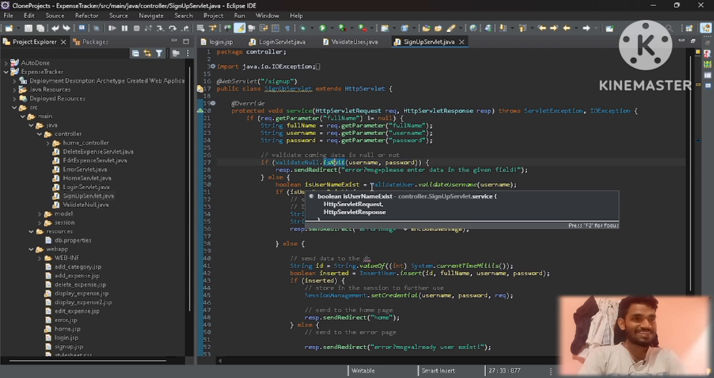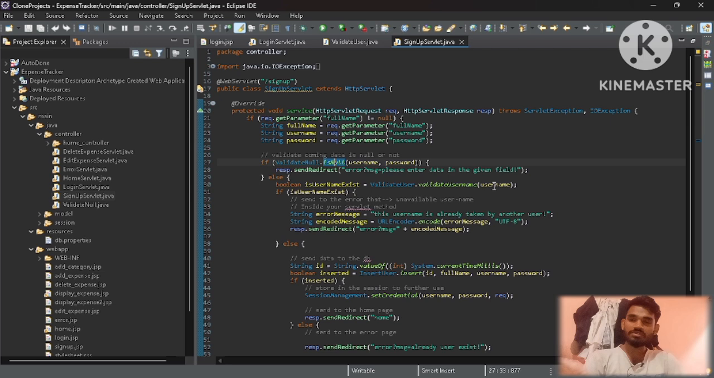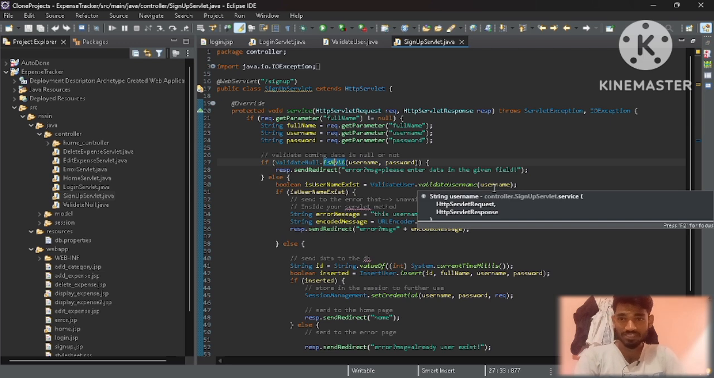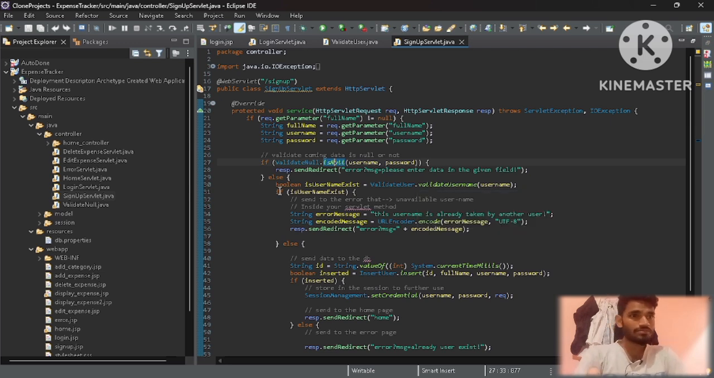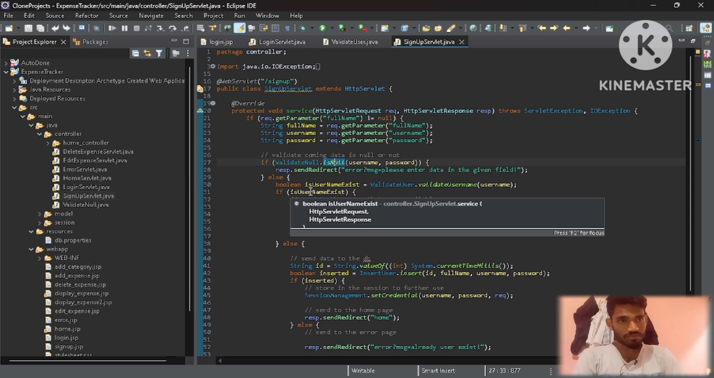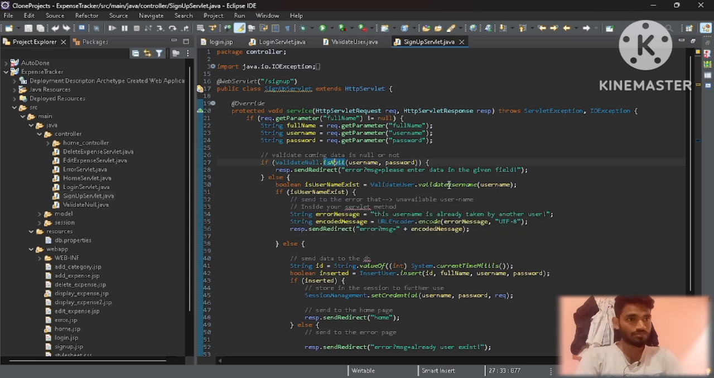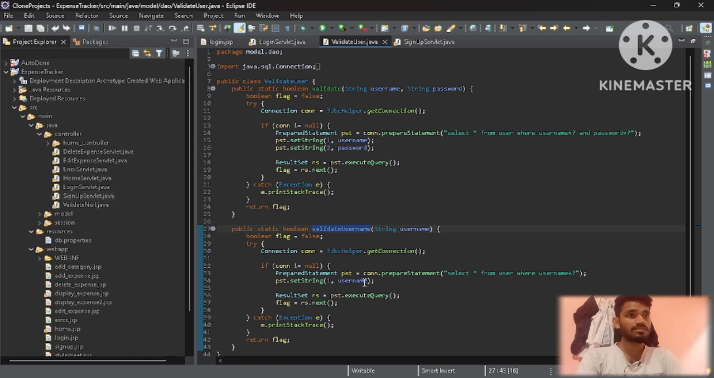The validate user dot validate username method will check whether the username is already taken by someone or not. If the username exists, this will return true or false. Here the JDBC logic has to be written.